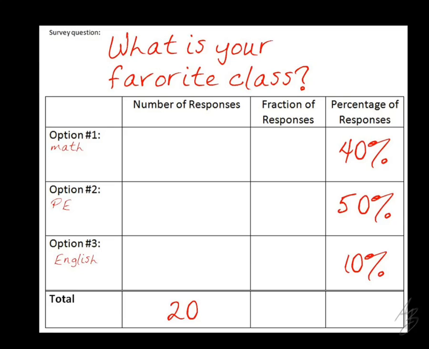What we want to figure out then is how many people gave each response. Because we couldn't say that 40 people said they like math the best because we only asked 20, right? So how do we figure out how many people said they like math the best? How do we figure out what number goes in here?